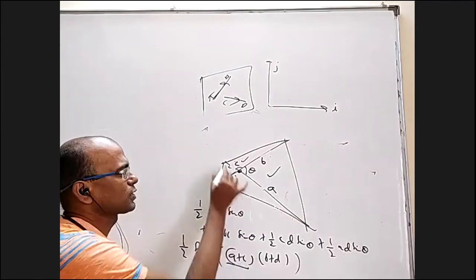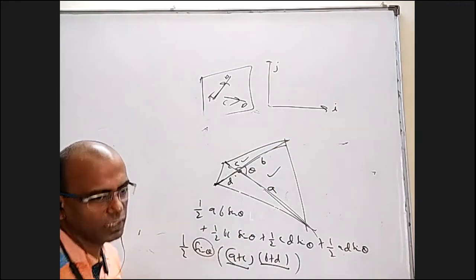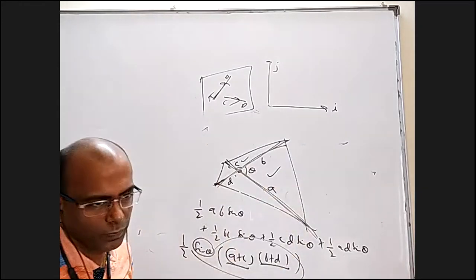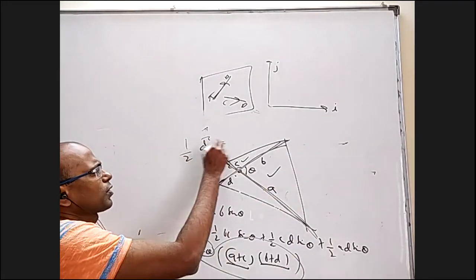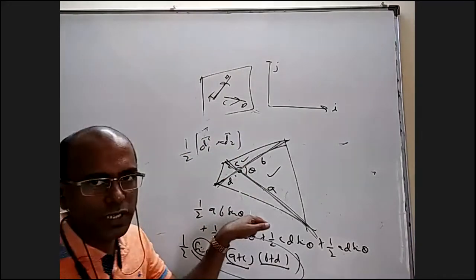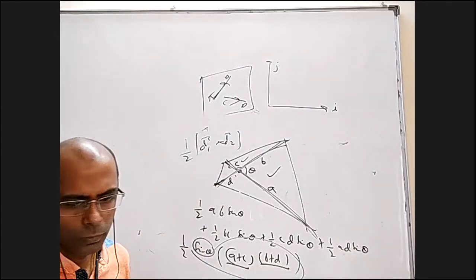What is A plus C? This total length. What is B plus D? This total length. And this is sine of angle between them. So what is this? This vector and this vector cross product. So half of D1 cross D2, the cross product of the diagonals with a magnitude, it represents area of not just parallelogram, but any quadrilateral, including parallelogram. Is it okay?